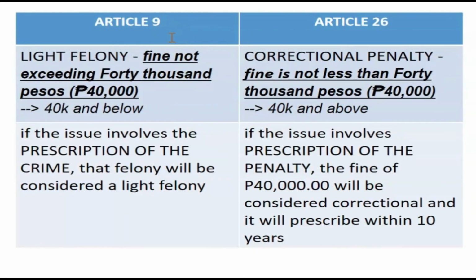Ito kasi, the law does not look upon with favor implied repeals. Kasi pag titignan ninyo, they are in direct collision with one another. Instead of one repealing the other, the law will find a way to harmonize the two. At eto na nga, kapag Article 9 ang pinapag-usapan, it relates to prescription of the crime. At kapag Article 26 naman, it has something to do with prescription of the penalty.